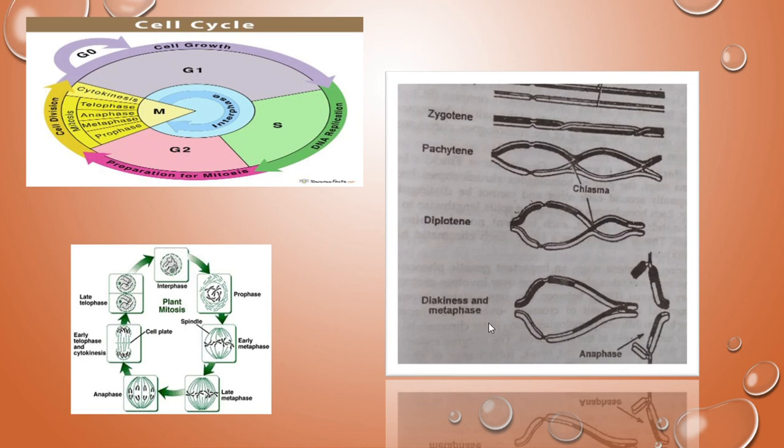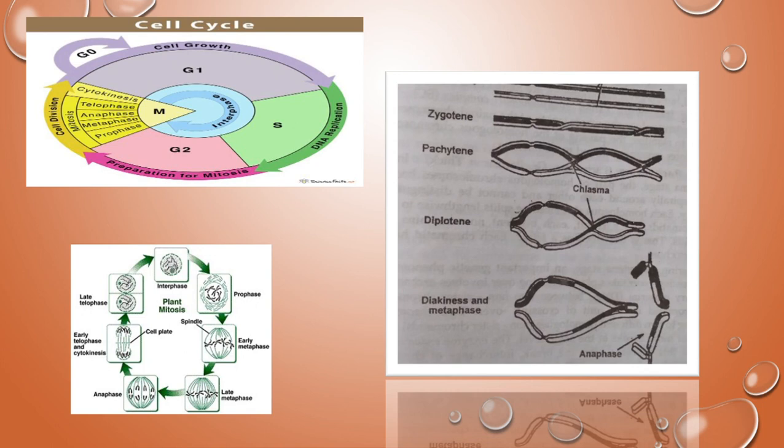It is the same again: prophase 2, metaphase 2, anaphase 2, but this is almost similar to the mitotic division. So this is about cell division, and the difference between mitosis and meiosis is very important. For example, mitosis occurs in both haploid and diploid organisms, but meiosis occurs only in diploid organisms, right? And mitosis occurs in somatic cells, whereas meiosis occurs in reproductive cells.